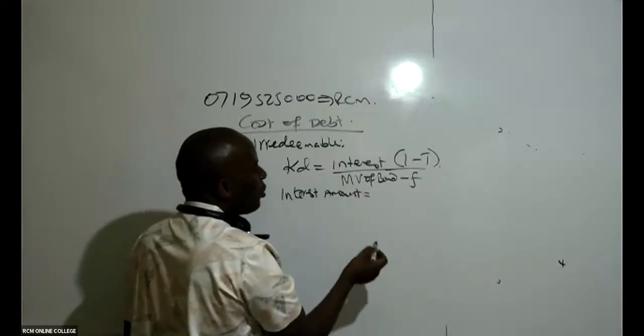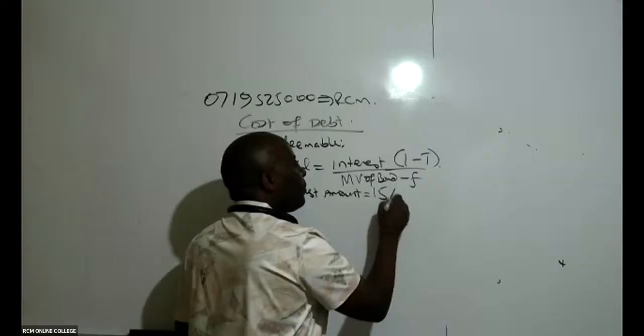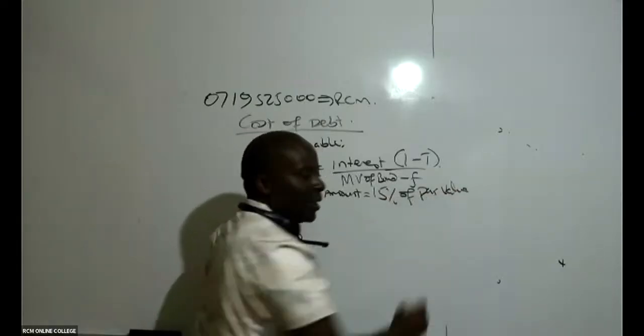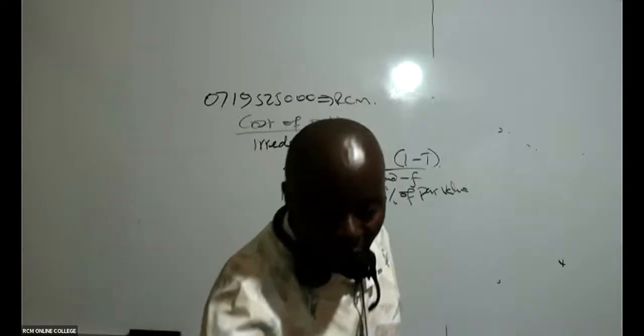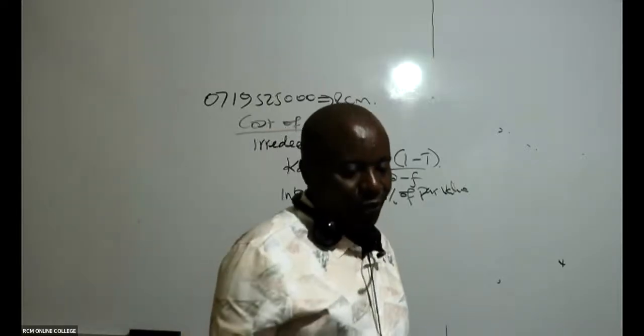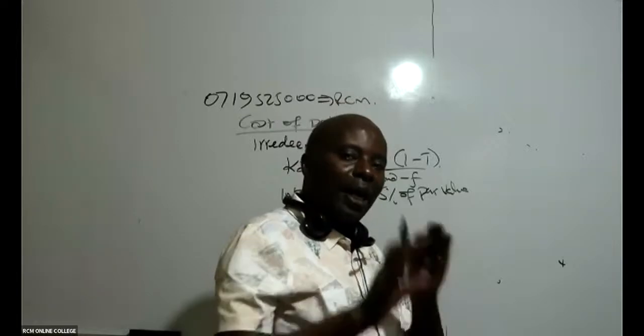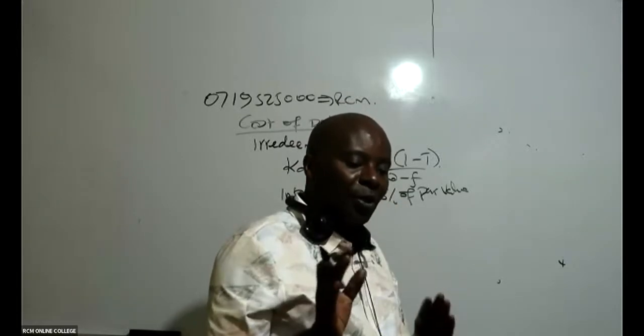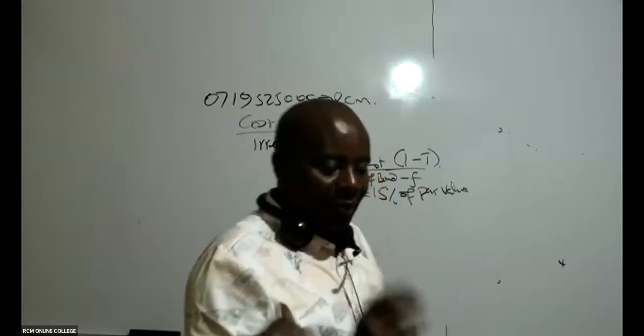So interest amount, I've seen the rate of interest is 15%. So 15% of the par value. Remember, interest amount, you take the coupon rate times the par value.